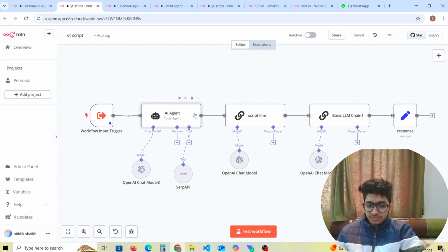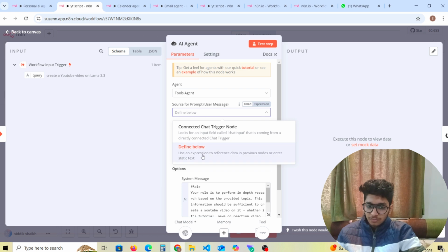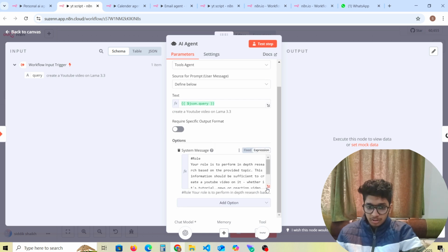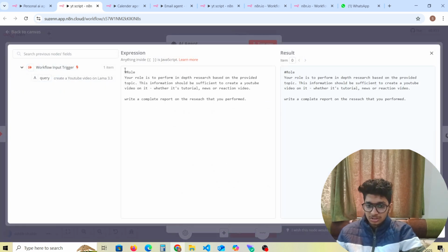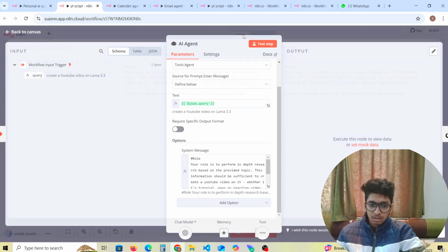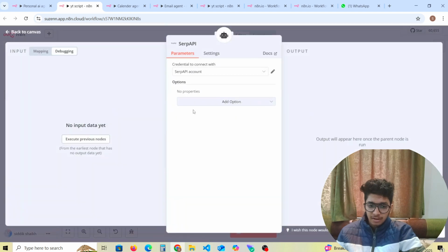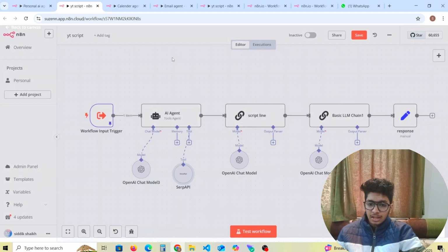And in the AI agent we have put define below. For query we have JSON query. If you have to create a video for Llama 3, we can. So this is the important thing, this is the role which I have given to the system to build the AI agents. And this is the SerpAPI which I have used in this module. And this is the script line.